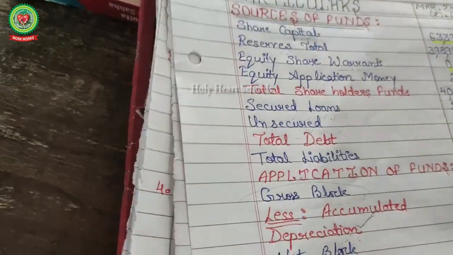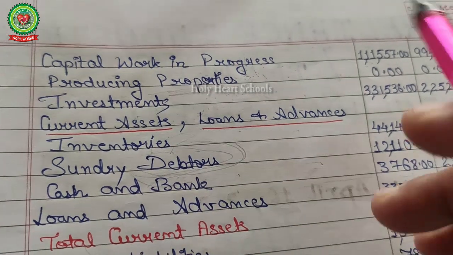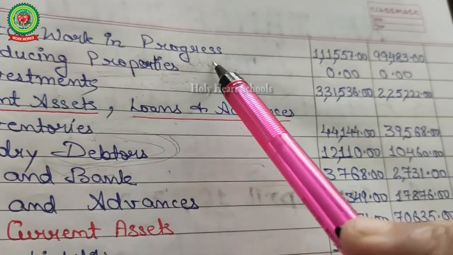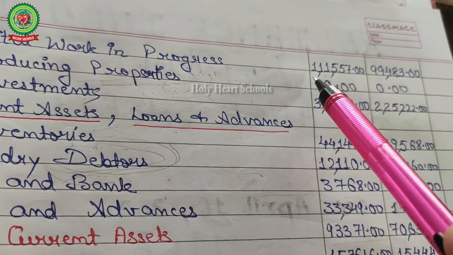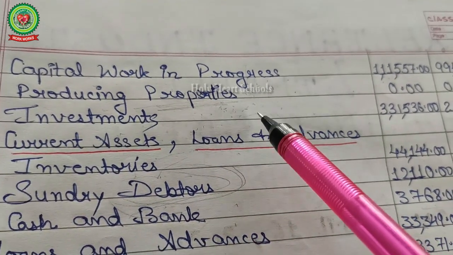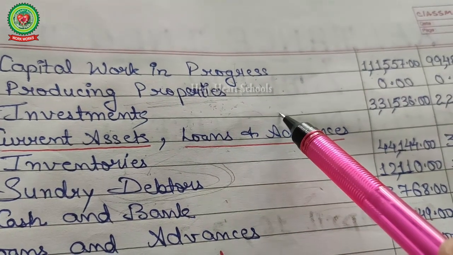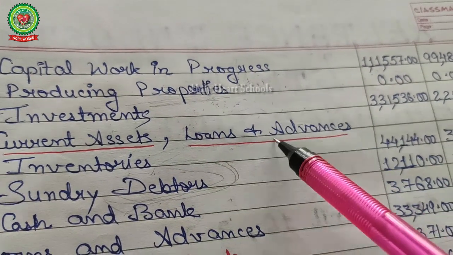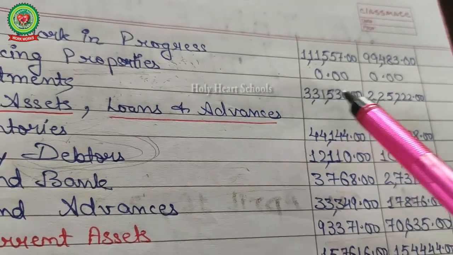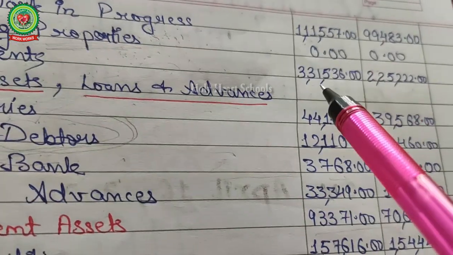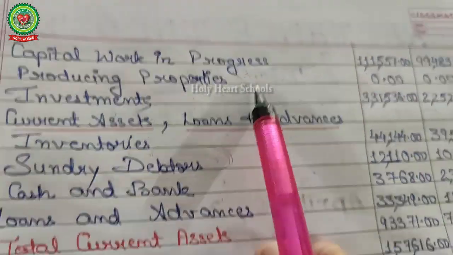Now the next point in your balance sheet is capital work in progress, the cost incurred on the construction of buildings and so on. Here, last year less, this year more. Producing properties means, suppose the company provides land on lease, a 10-year contract to a third party to use the land of the company. Here there is none. Investment is money invested in securities and bonds. The current year is more as compared to last year.